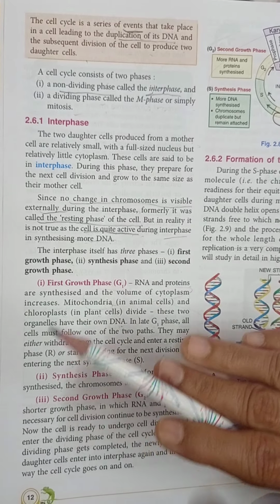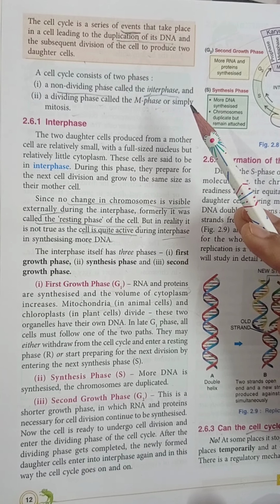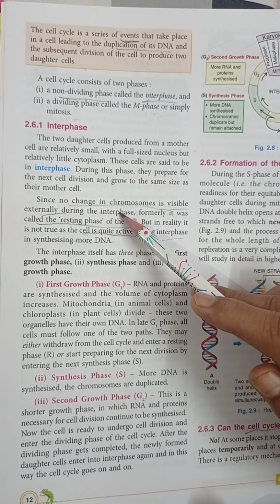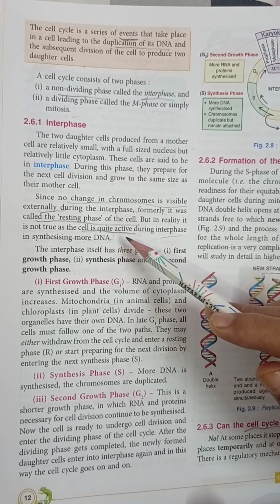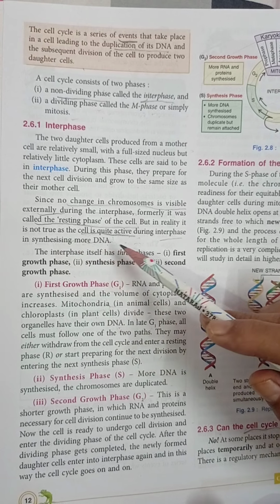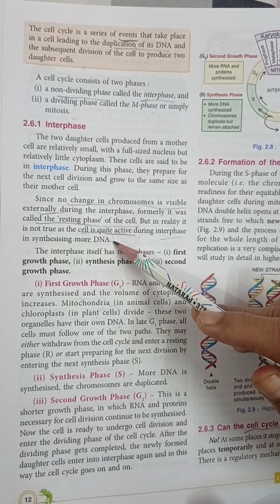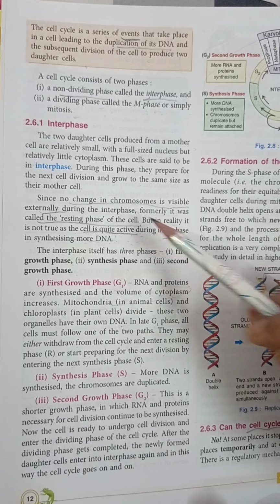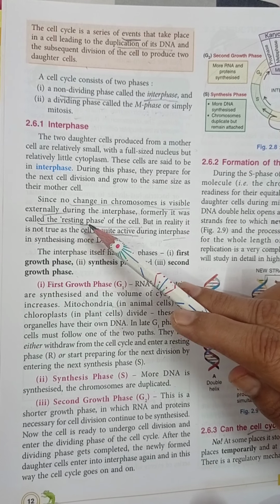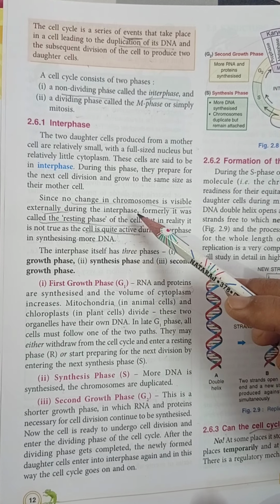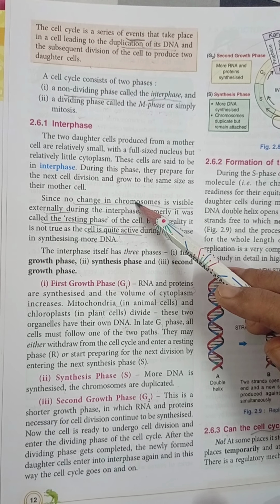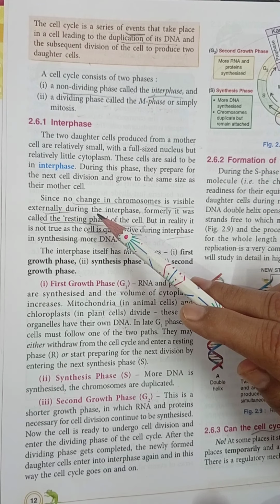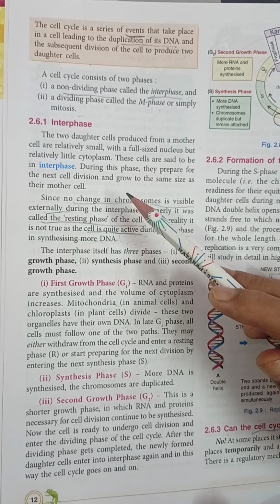Externally there is no change visible in the chromosomes which are present in the nucleus of the cell, but actually the cell is quite active during this phase in the formation of more DNA. So in reality this phase is not a resting phase, but normally it is called the resting phase. Clear? Why? Now this question is very important, students.